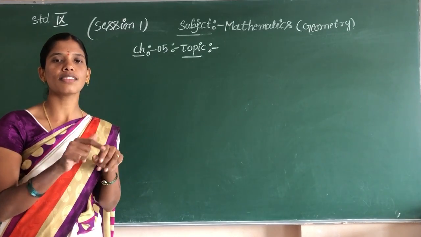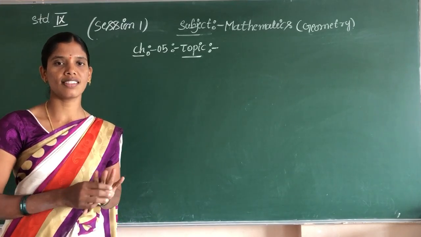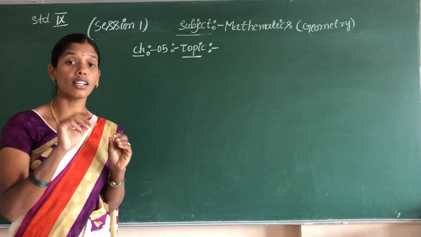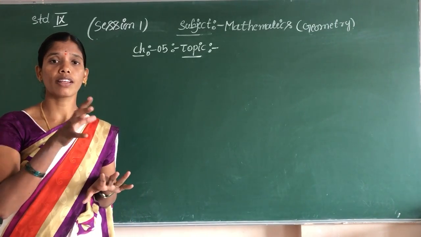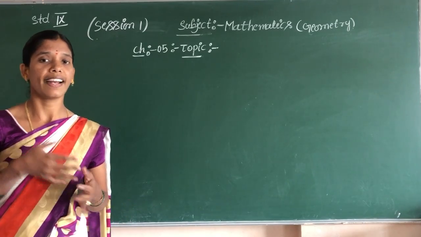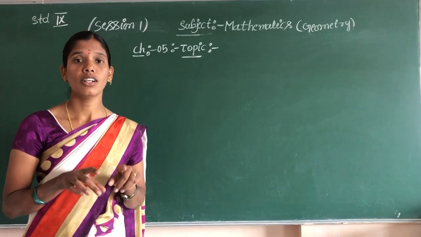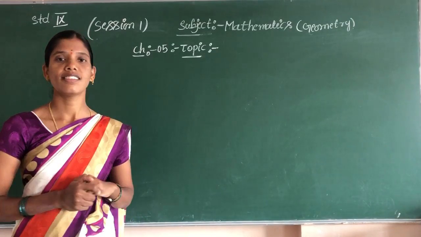A rectangle has four sides, four angles, and four vertices. A rectangle is a closed figure, a quadrilateral having four sides, four angles, and four vertices. What is a square? A square is a closed figure in which all sides are equal. That is called a square, children.